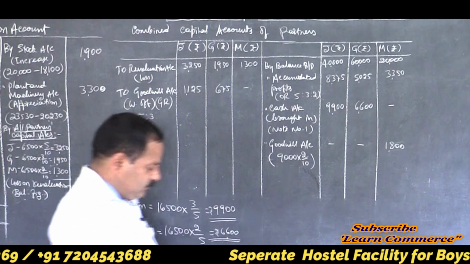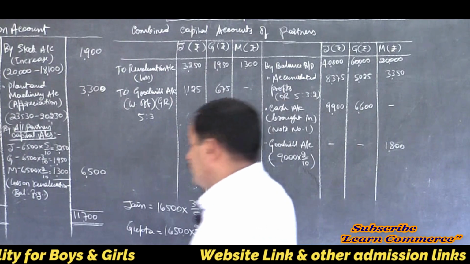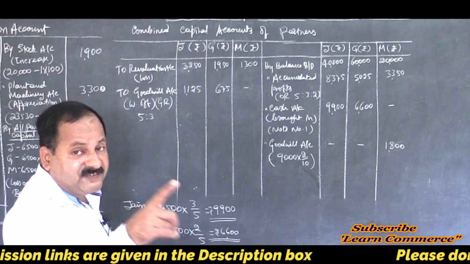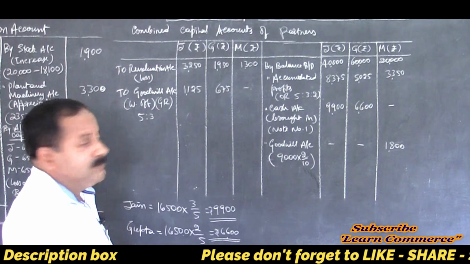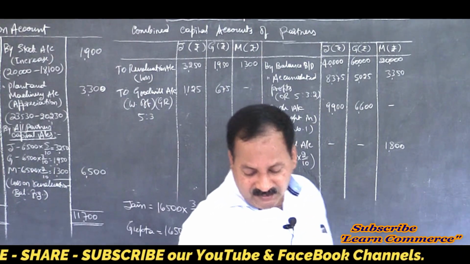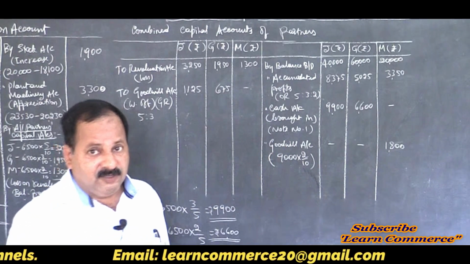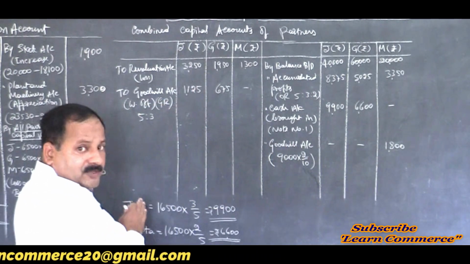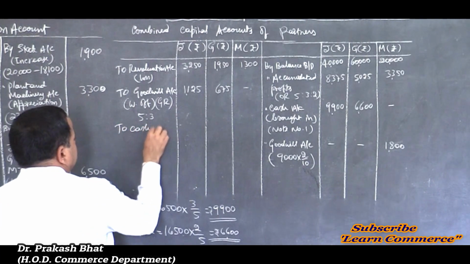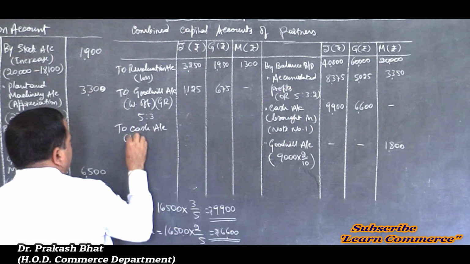Then what should be done? We have to make payment to the retiring partner, not the new partner, I'm sorry. To the retiring partner we have to make payment of rupees 16,500. It is mentioned in the problem. When money is paid, it is cash, not bank, so we pass cash entries here. Retiring partner's capital account debited to cash account. That is the journal entry, right? So to cash account, part payment made.